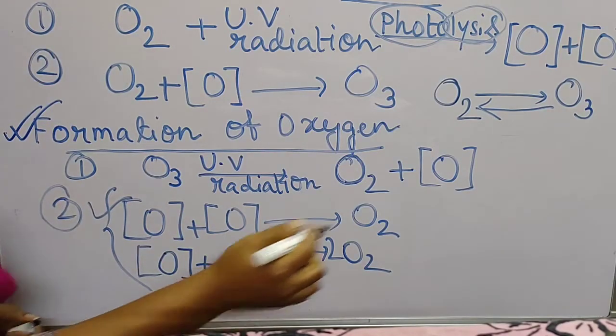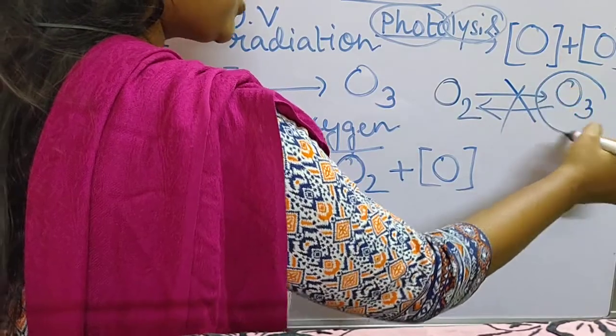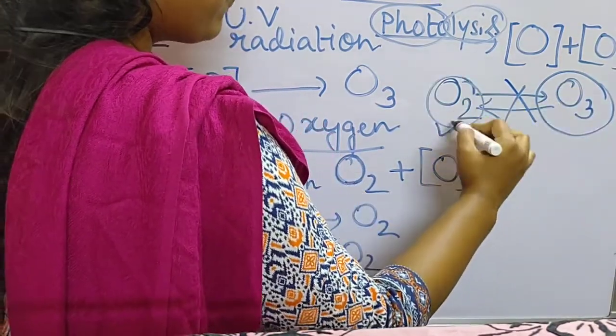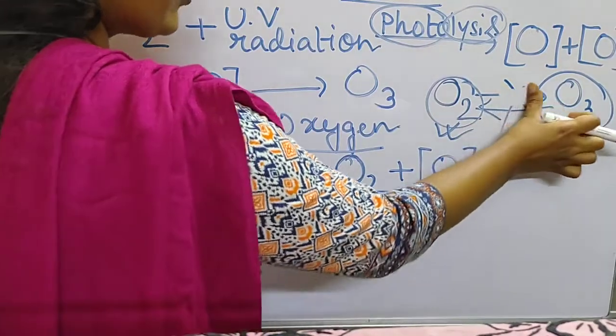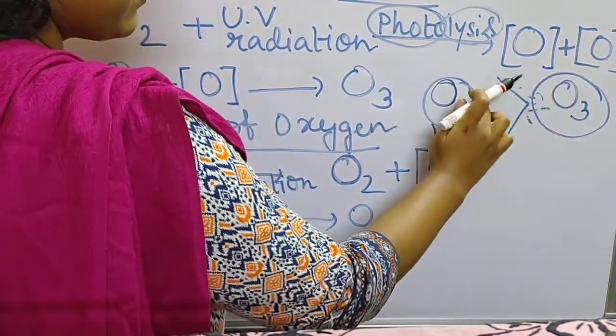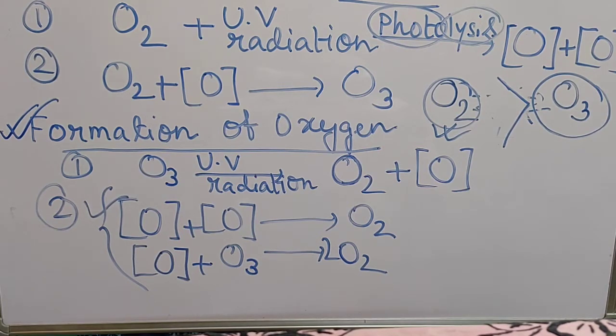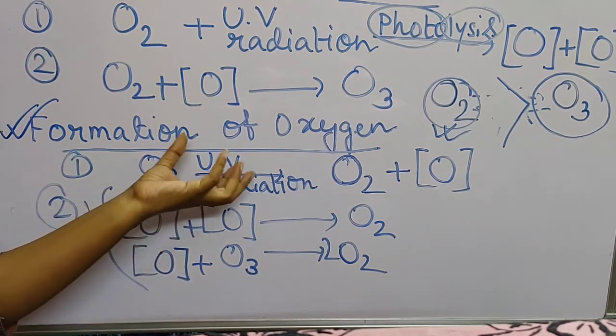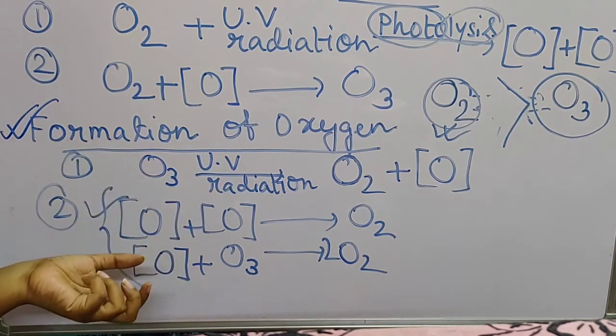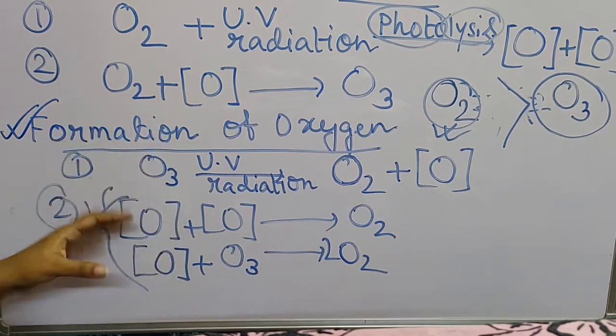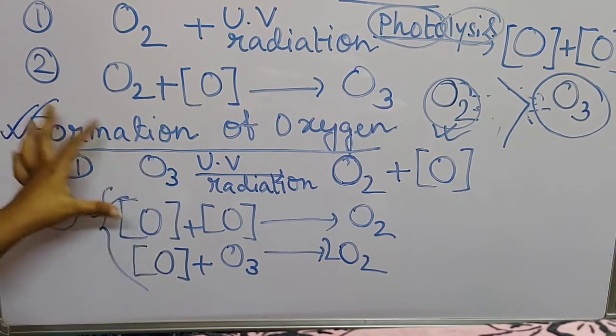So this balance will be hampered, and the amount of O2 will be greater than the amount of O3. Because of this, we can see the depletion of the ozone layer. Because of the pollutants, ozone is broken down as it absorbs more and more UV radiations from the sun. So this step is also known as depletion of ozone.